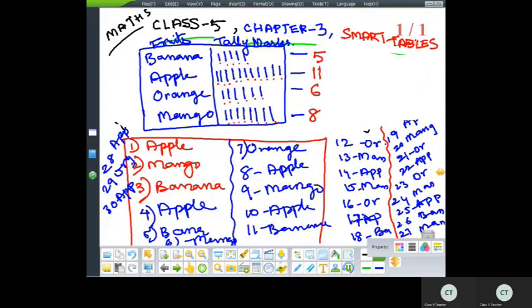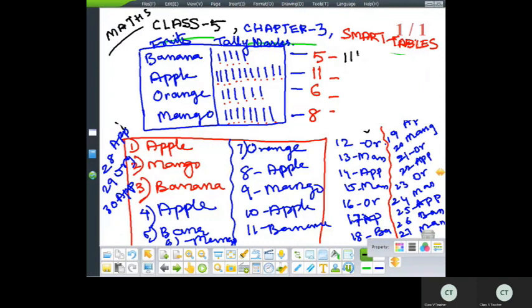Done? So this is the total number of banana, apple, orange and mangoes separately. Okay. So you can make the tally table in one more form. What is the another form of making the tally table? See here. This is one form of drawing the lines like this. And the another form is 5 is there.